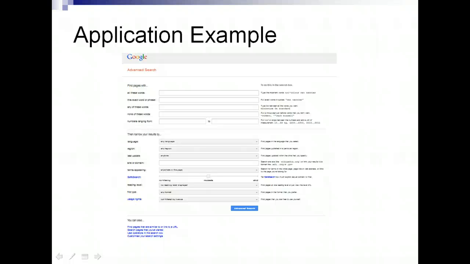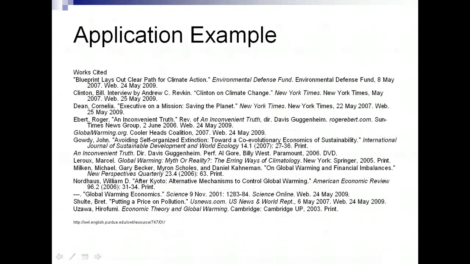This is what the Google Advanced Search page looks like. You can see all the different fields to fill in that can help you narrow your search. This is an example of work cited in the MLA format. For more information on MLA formatting, please visit the website at the bottom of the page.